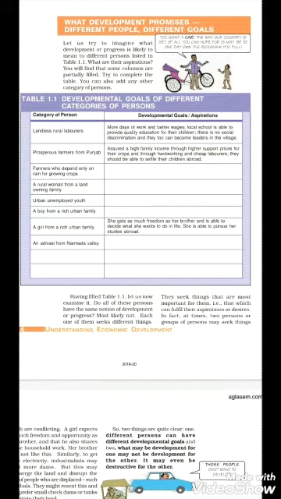For that girl, she wants to get as much freedom as her brother is getting, and the right to decide what she wants to do in life. That is, she wants to be able to pursue studies abroad. So, out here we have seen that there are different developmental assessments, different developmental goals, and even different developmental labels